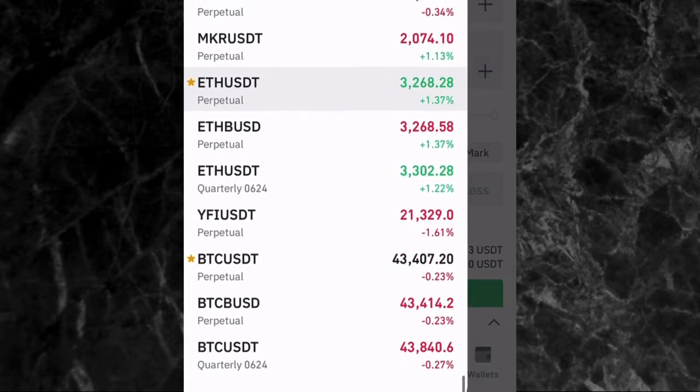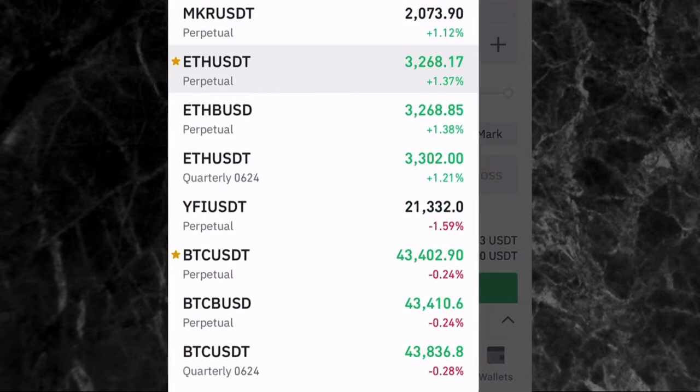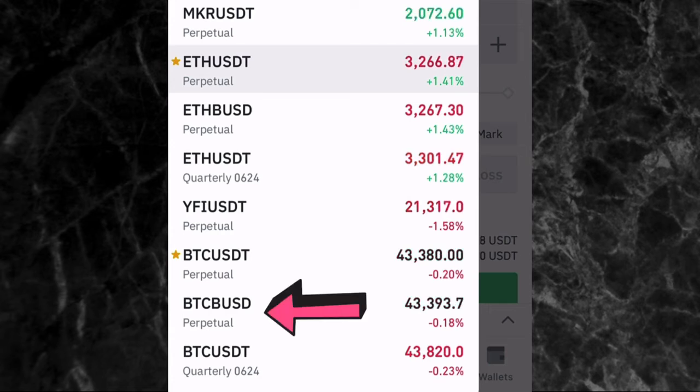Now, if you scroll down to the bottom, you're going to be seeing that some of these assets have perpetual under them and some have quarterly, then some kind of numbers, 0624. For example, let's use these ones at the bottom of the screen. You can see BTC BUSD, where the arrow is pointing to, has perpetual, and BTC USDT has quarterly 0624. Now they are both different. If you are trading with the one that has perpetual, it means that it does not have any expiry date. You can trade that asset and open that trade for as long as you want.